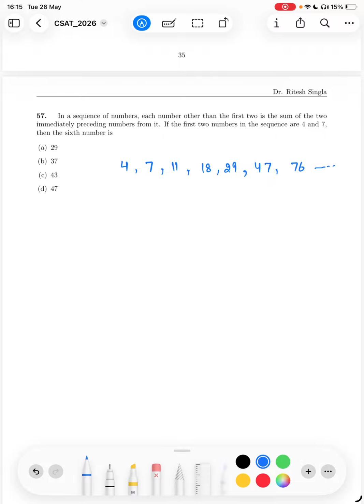Then the sixth number. So they are asking sixth. First, second, third, fourth, fifth, sixth. 47. Option D.